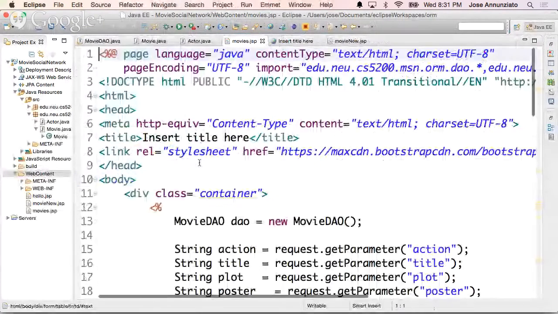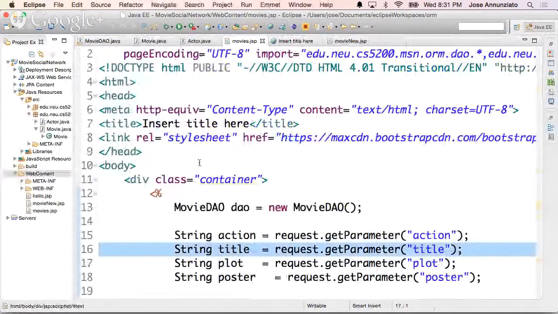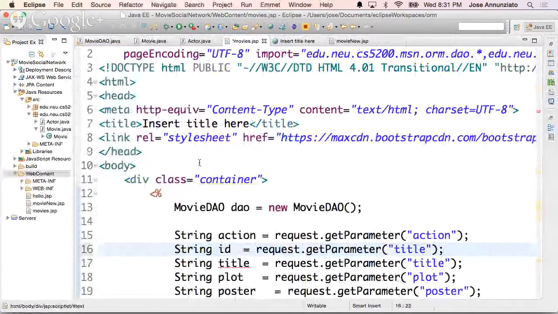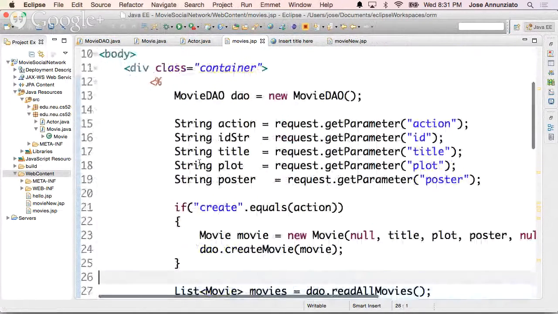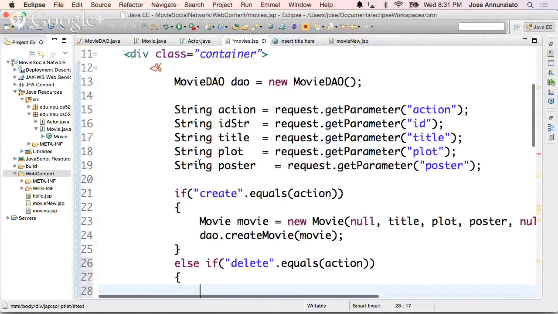If I click on delete, the action, I also need the ID, right? So let's retrieve the ID. Here's the ID, ID as a string. So this is the ID. So if delete is equal to the action, then we're going to convert the ID from the string to an integer.